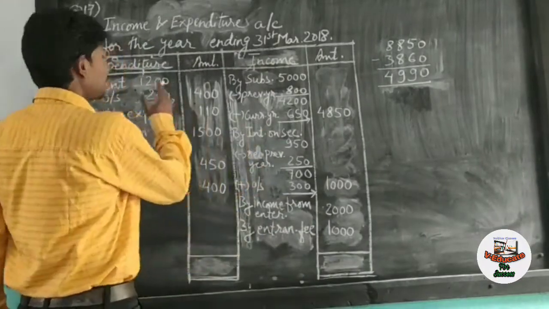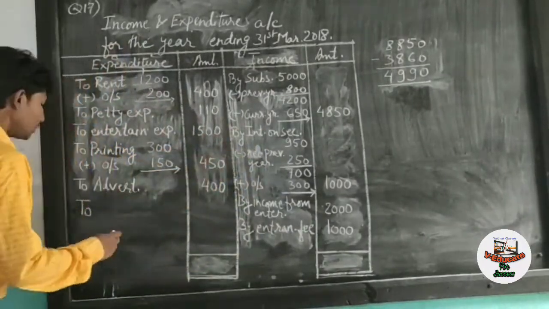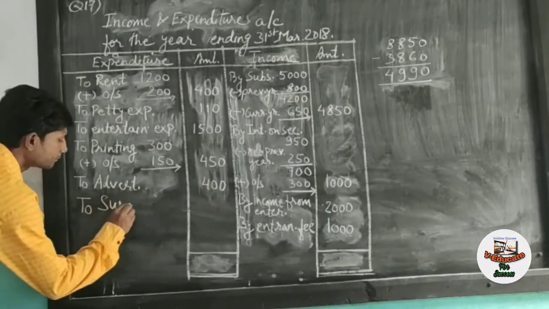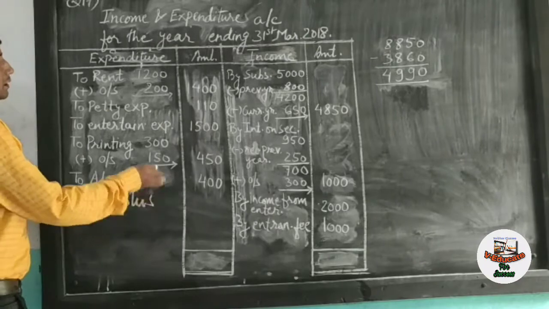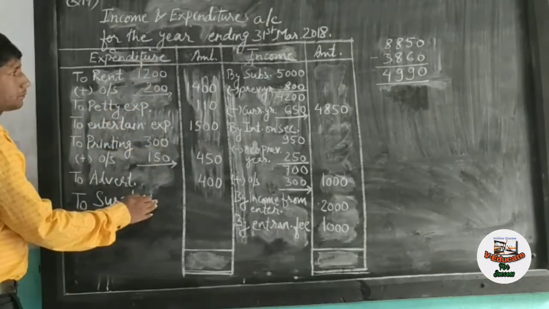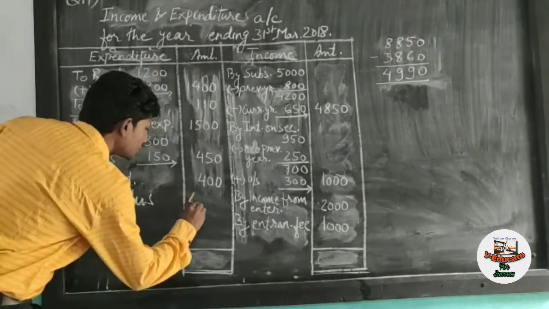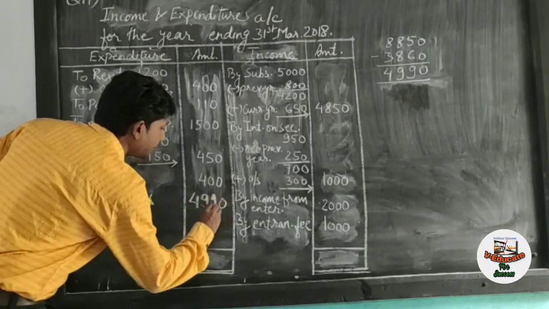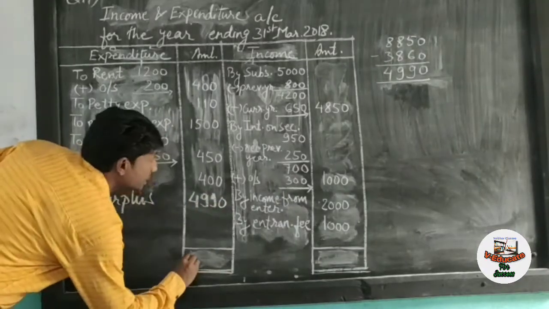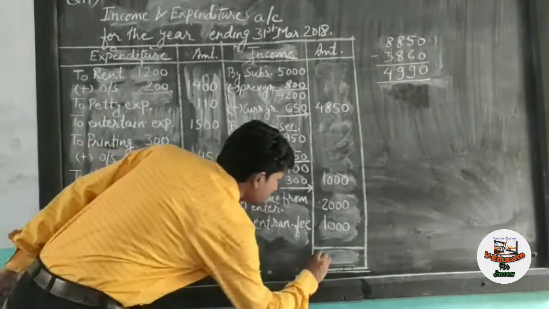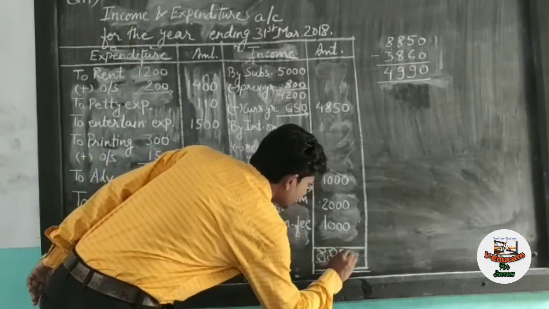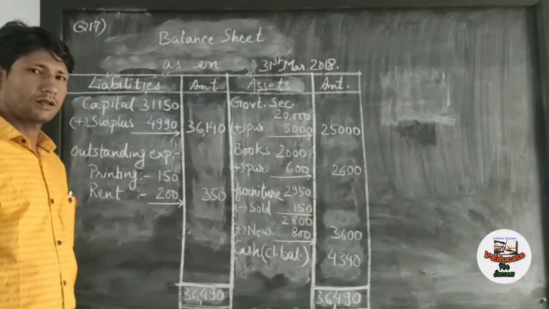When you subtract expenditure from income, you will get surplus, and it will be written in the expenditure side, 4,990. Total will be the same, 8,850, and close the account.